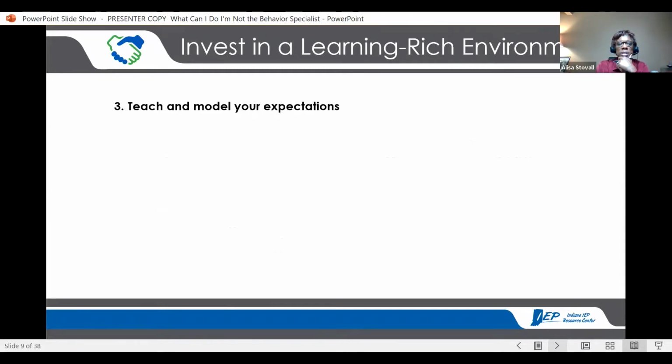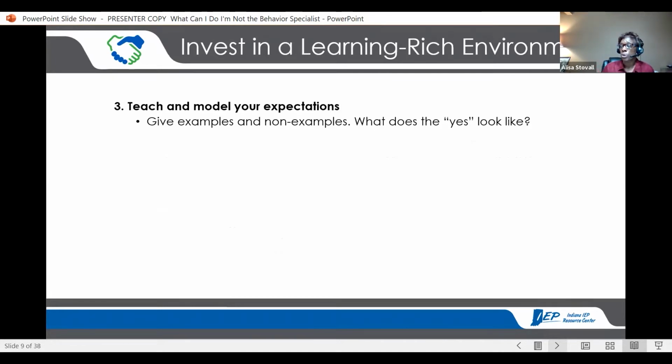Make sure you're giving examples of this is what it looks like and this is what it does not look like. So this is the yes and this is the no. Okay, so it's clear. This is what I expect in this place, because many times we have the same expectations across different settings, but it is slightly different.